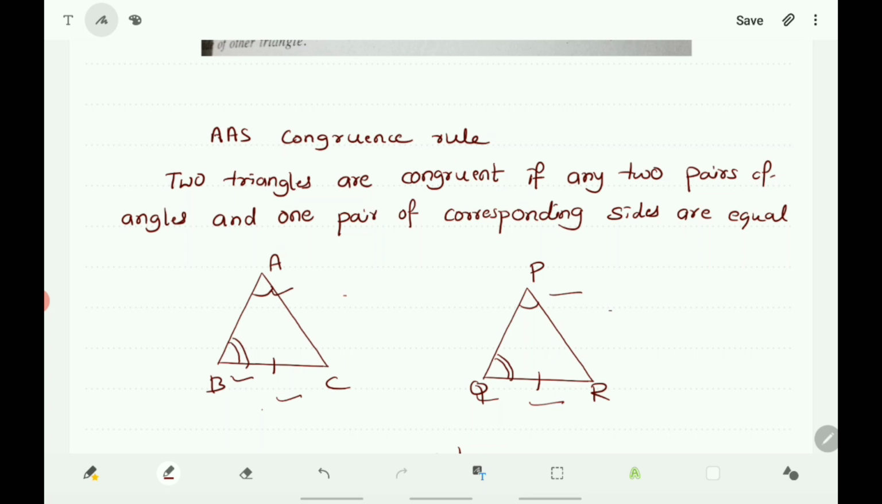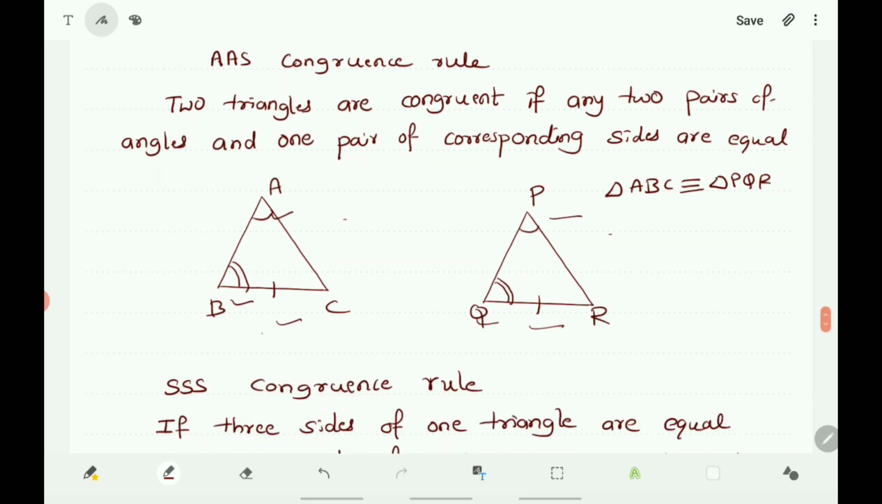So these two triangles, triangle ABC is congruent to triangle PQR because two angles of triangle ABC are equal to the two angles of triangle PQR, and one side of triangle ABC is equal to the one side of the triangle PQR. Therefore, according to the AAS congruence rule, triangle ABC is congruent to triangle PQR.